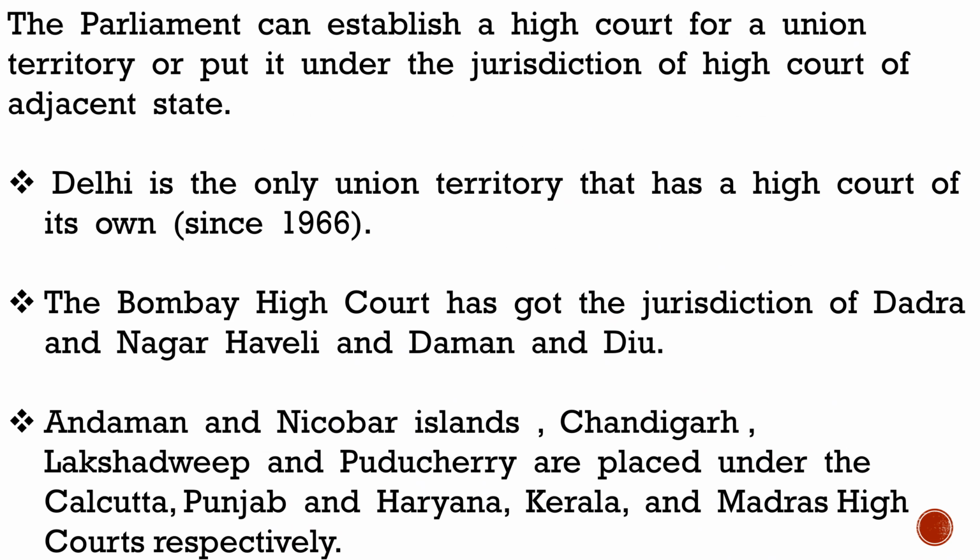The Parliament can establish a High Court for a Union territory or put it under the jurisdiction of the High Court of an adjacent state. Delhi is the only Union territory that has a High Court of its own since 1966. The Bombay High Court has the jurisdiction over Dadra and Nagar Haveli and Daman and Diu. Andaman and Nicobar Island is under the jurisdiction of Calcutta High Court. Chandigarh is under the jurisdiction of Punjab and Haryana High Court. Lakshadweep is under the jurisdiction of Kerala High Court and Puducherry is under the jurisdiction of Madras High Court.